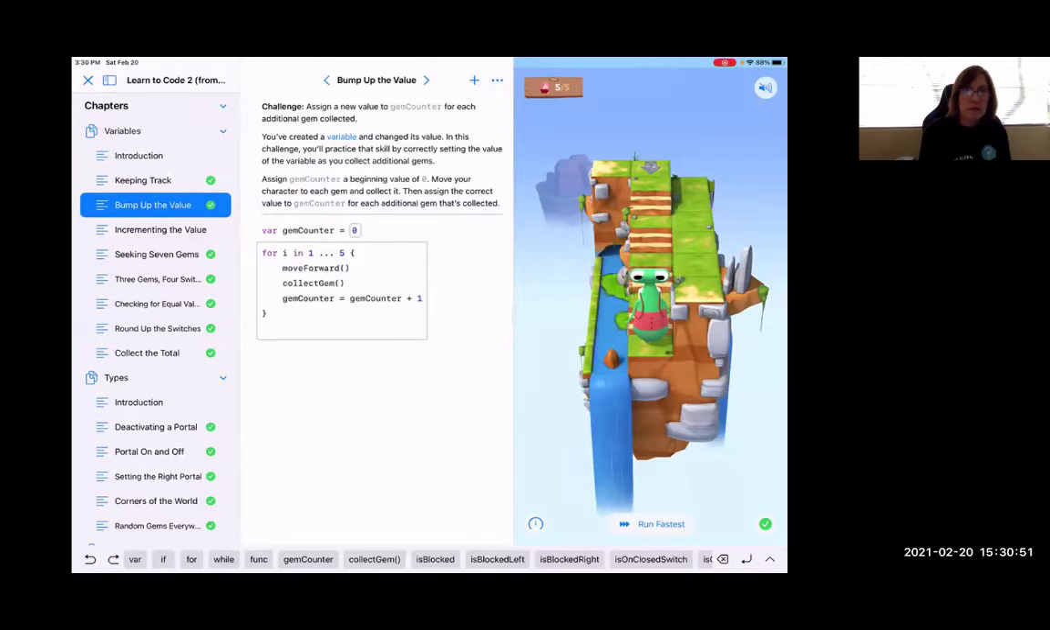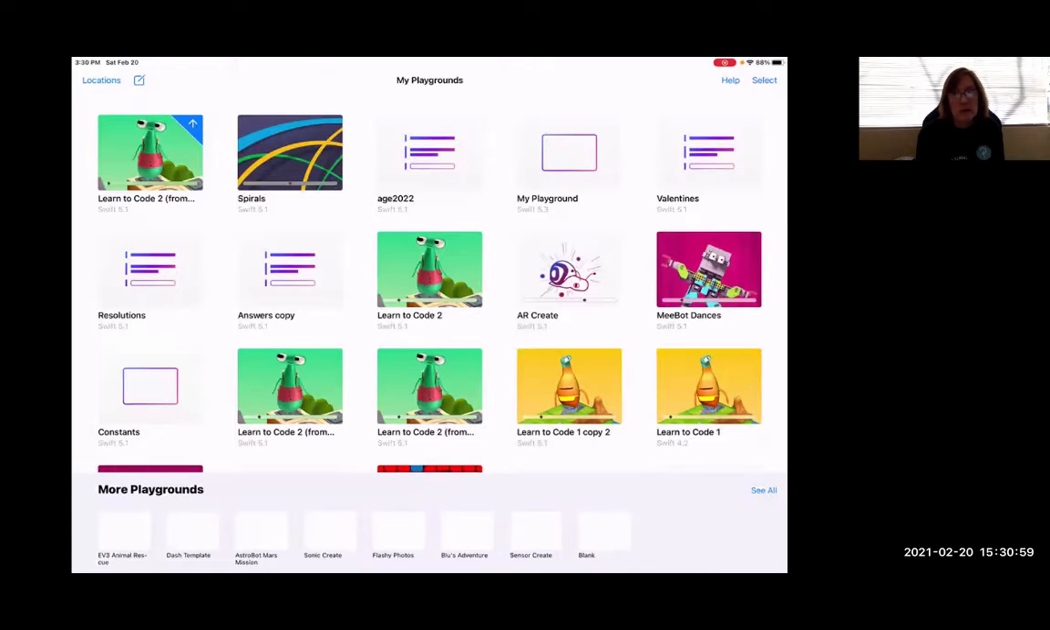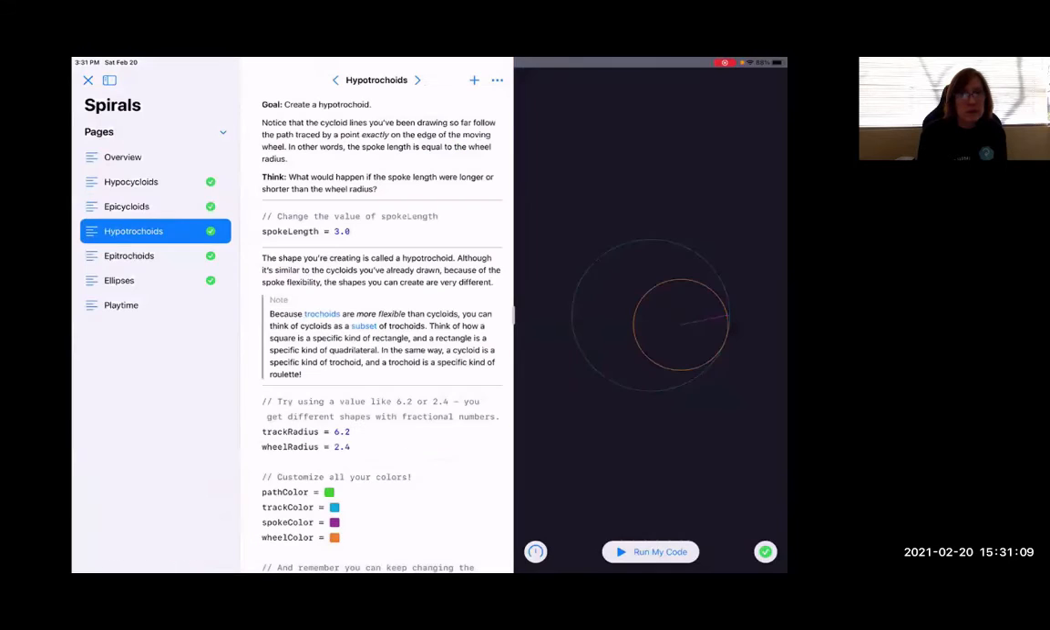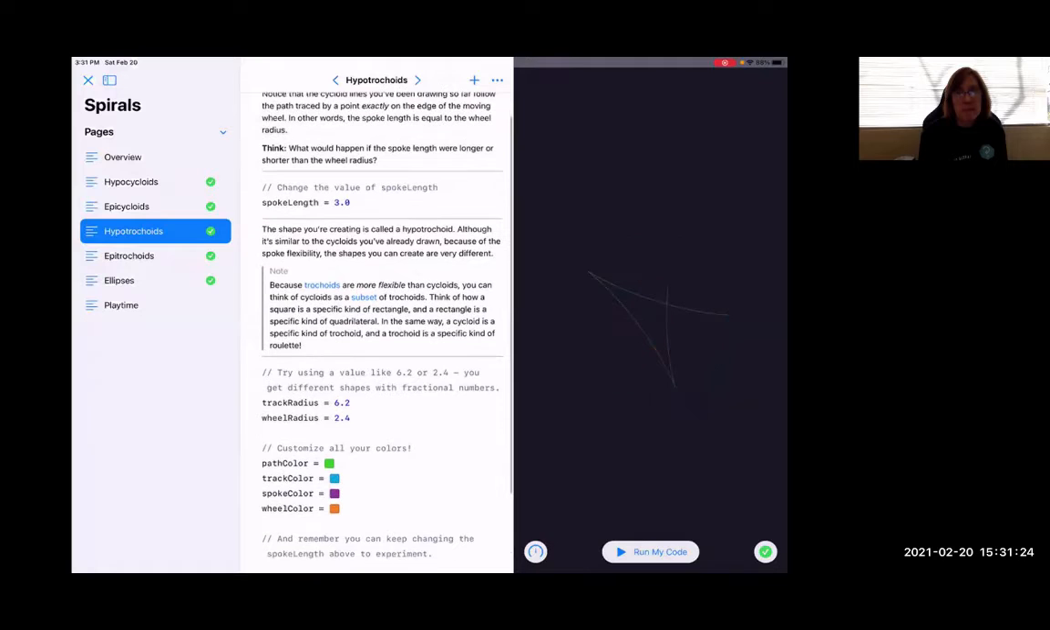Now, I'm going to close this Swift playground, and I'm going to enter into the spirals, which is the second activity shown in the try section for this chapter. In this playground, we have 6 pages. Now, in here, we can go through these different variables.